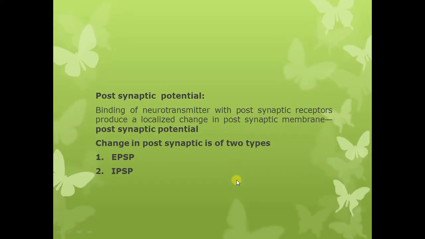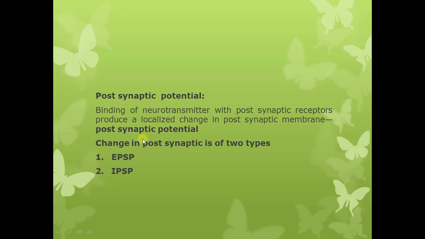Now coming to the responses in the postsynaptic neuron. The response which is produced in the postsynaptic neuron is the postsynaptic potential. And this postsynaptic potential is produced because of binding of the neurotransmitter with the postsynaptic receptors, which results in a localized change in the potential of the postsynaptic membrane. So localized change in the postsynaptic membrane is known as postsynaptic potential. This change is the change in the voltage of the postsynaptic membrane.